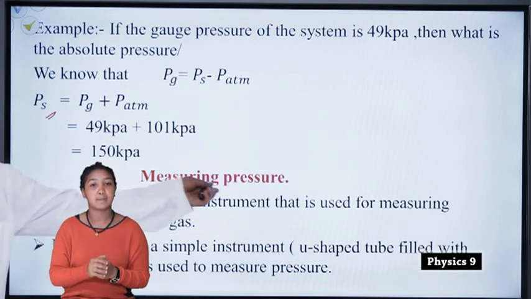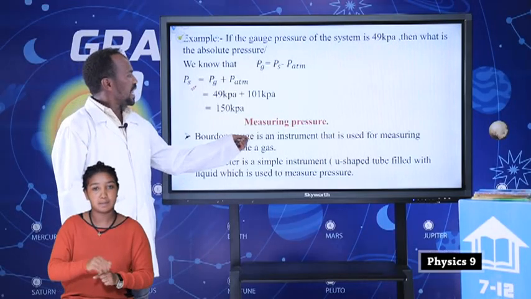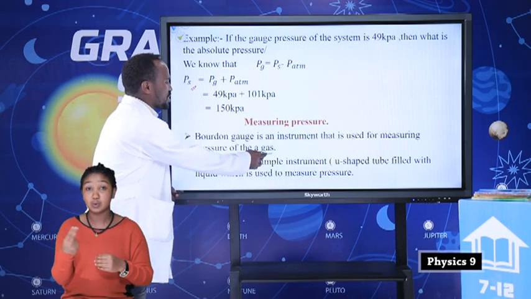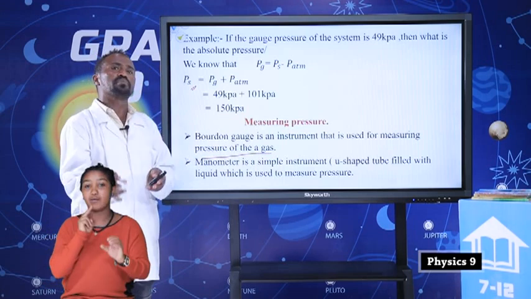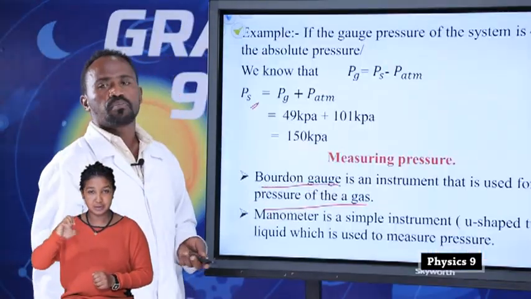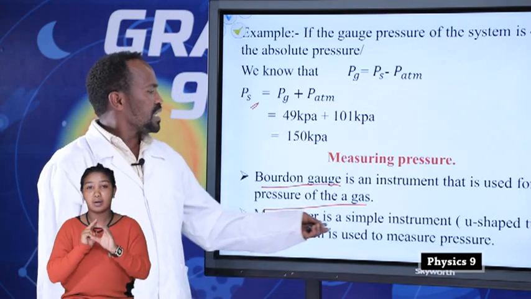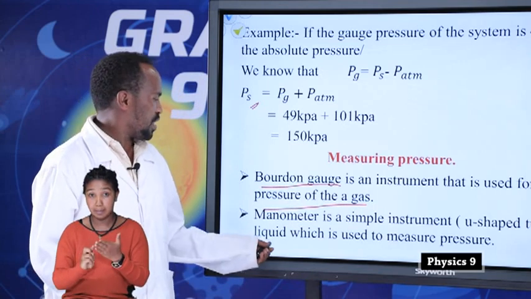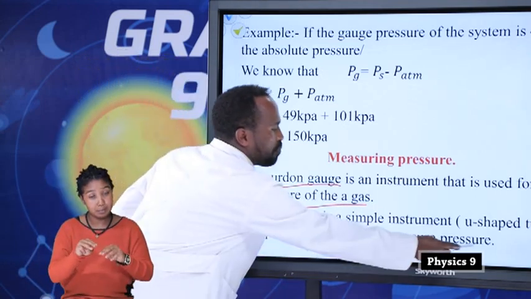And let's see measuring pressure. A Bourdon gauge is an instrument that is used for measuring the pressure of a gas. We will see how to measure the pressure of a liquid. This Bourdon gauge is used to measure the pressure of a gas. A manometer is a simple instrument. It is a U-shaped tube filled with liquid which is used to measure pressure.